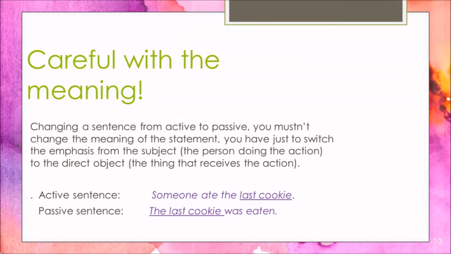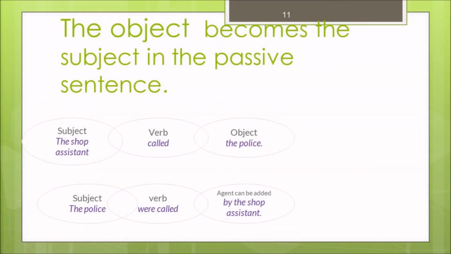You have to be very careful with the meaning when changing a sentence from active into passive. You mustn't change the meaning of the statement. You just have to switch the emphasis from the subject to the direct object. The object becomes the subject in the passive sentence. The shop assistant called the police. Now, this is the object of the active sentence that becomes the subject of the passive sentence. The police were called by the shop assistant.